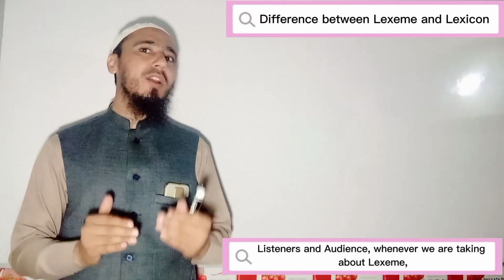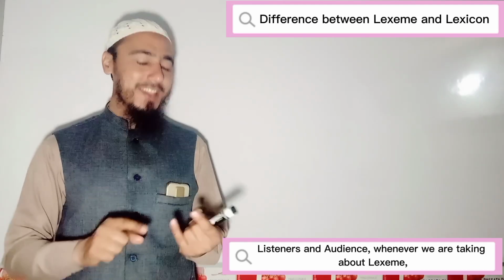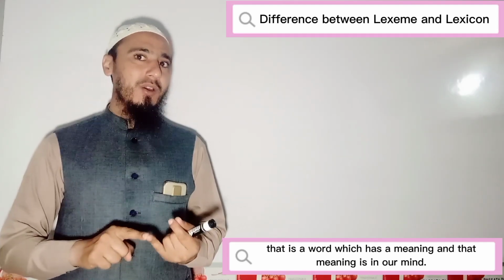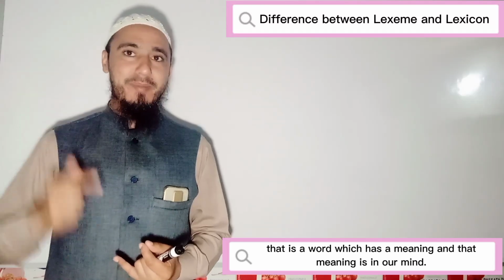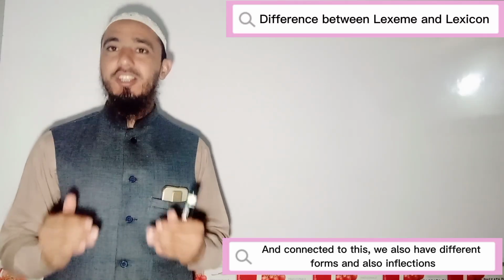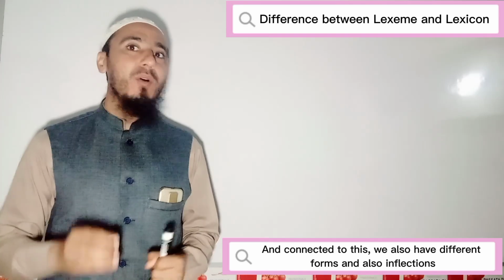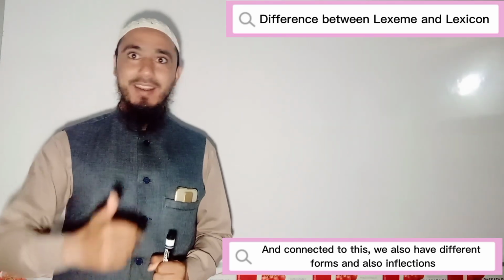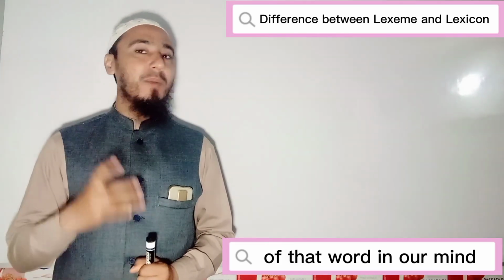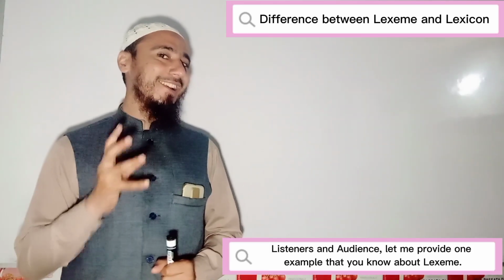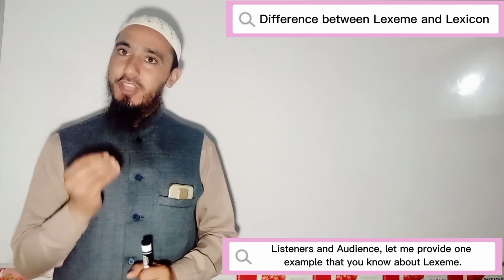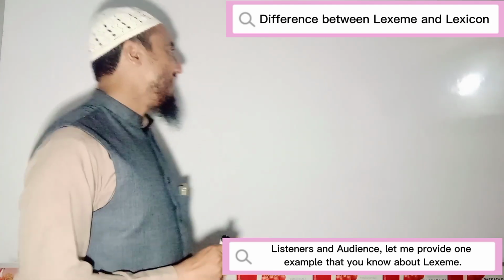Whenever we are talking about lexeme, that is a word which has a meaning, and that meaning is in our mind. Connected to this, we also have different forms and inflections of that word in our mind. Listeners and audience, let me provide one example.